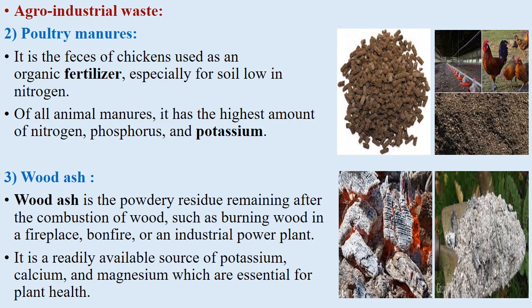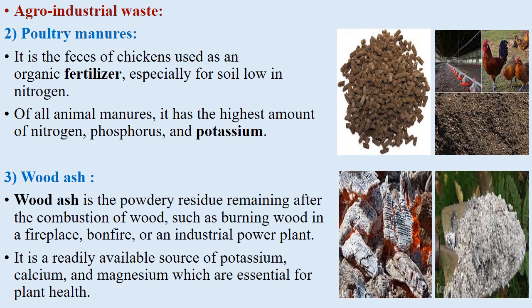Next agro-industrial waste is poultry manure. Poultry manure is the feces of chickens used as an organic fertilizer, especially for soil low in nitrogen. Of all animal manures, it has the highest amount of nitrogen, phosphorus and potassium. Here we can see the images of poultry manure.